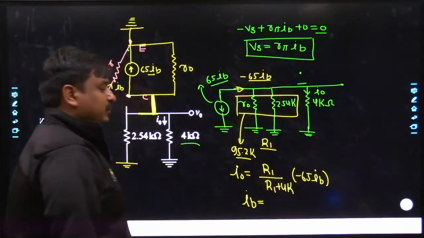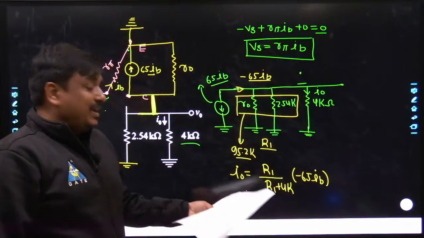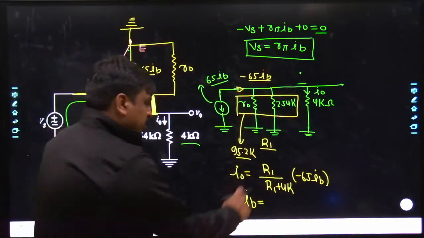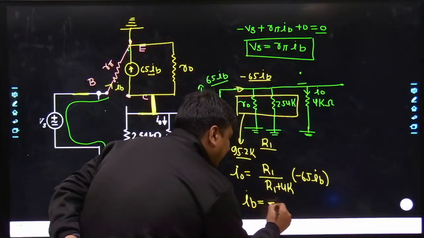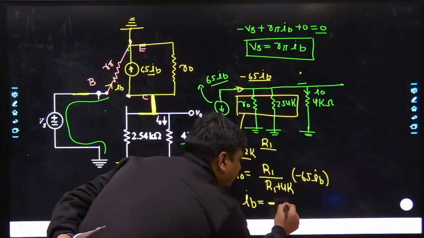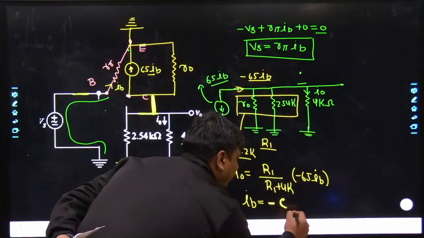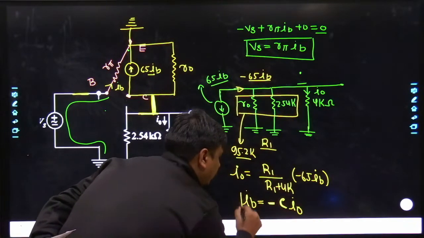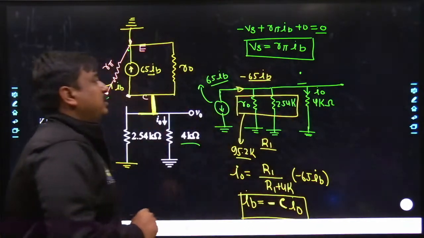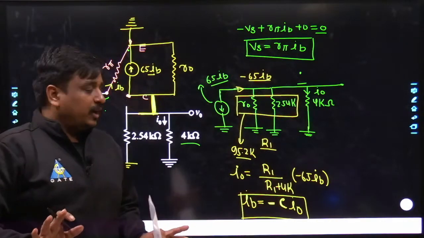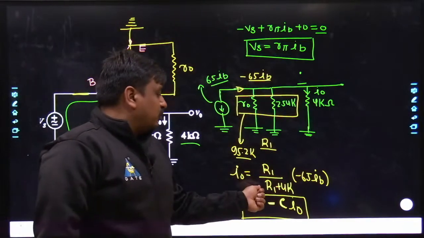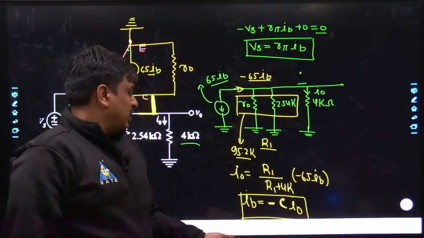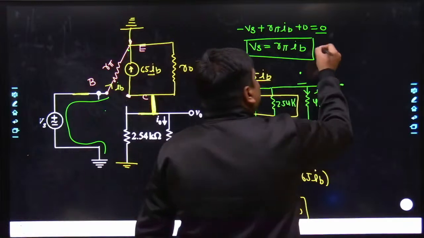And from here, you can get the value of IB in terms of I naught. Each and individual factor would get shifted towards right hand side. So here you will be getting minus times of a certain constant into I naught. Agreed? Obviously, the C you can calculate by yourself. The value of R1 is known. Each and everything is known to me. So simply I would be placing this value over here.